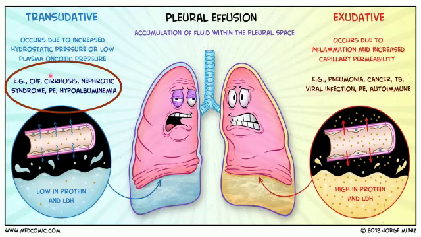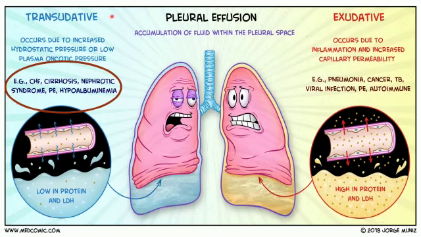This, as I told you, occurs chiefly in cirrhosis, nephrotic syndrome, and hypoalbuminemia, and this leads to accumulation of fluid in the pleural space, which is generally low in protein and LDH, whereas exudative effusion occurs due to inflammation and increased capillary permeability, which is seen in pneumonia, cancer, TB, viral infections and autoimmune disorders, and this fluid is rich in protein and LDH.